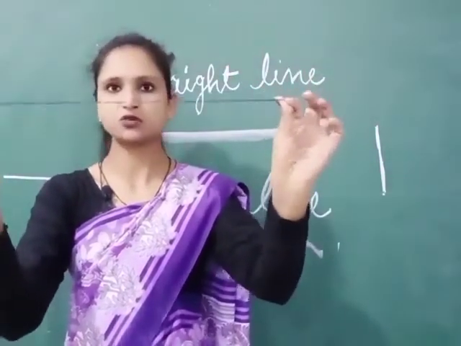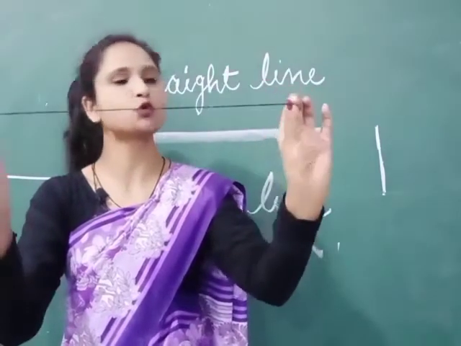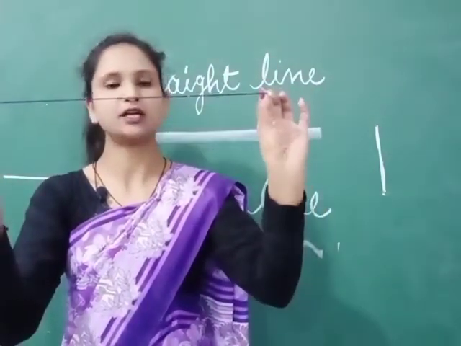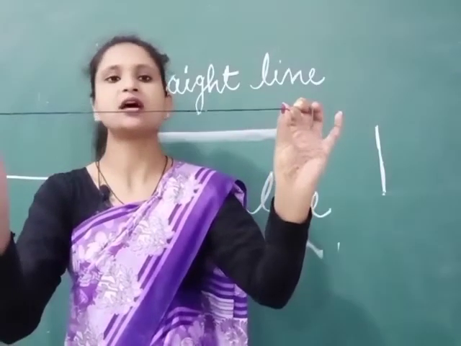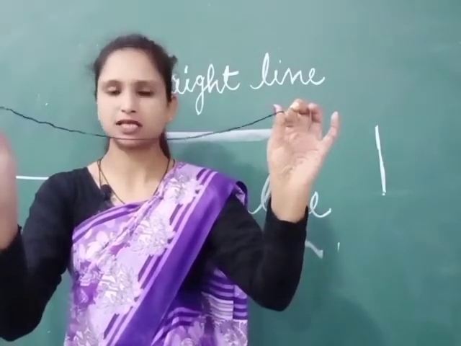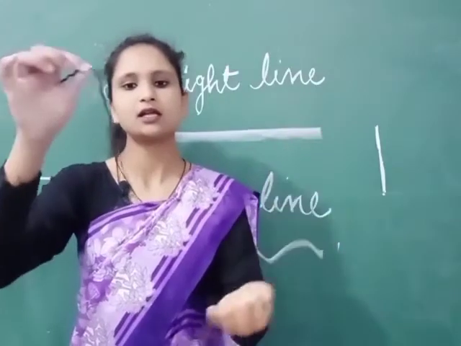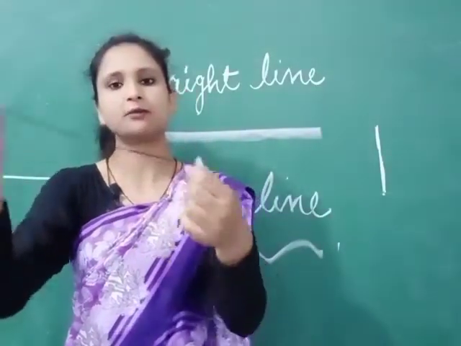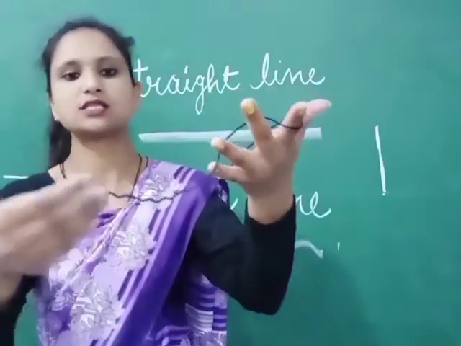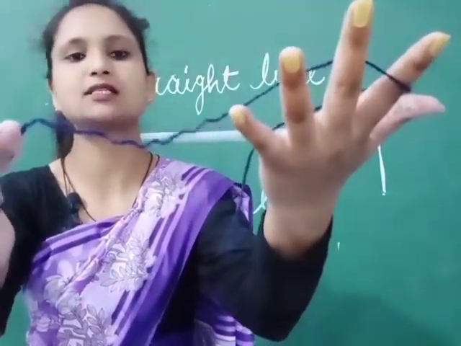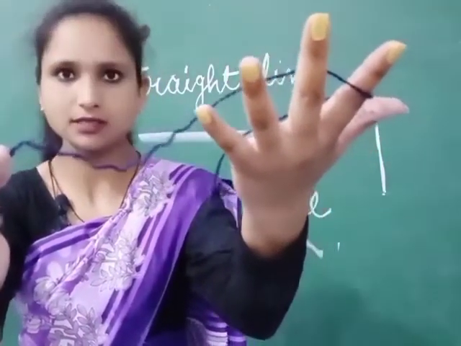I have stretched it from its 2 end points, and you can clearly see that it is a straight line. Now when I let it loose, you can see it is a curved line. You can see there are curves in between this thread.